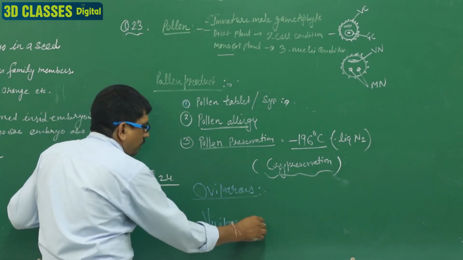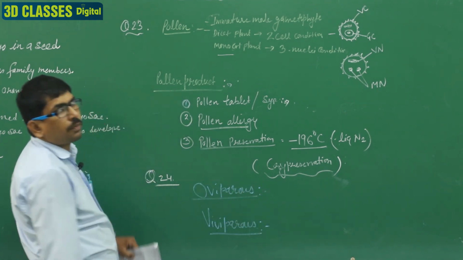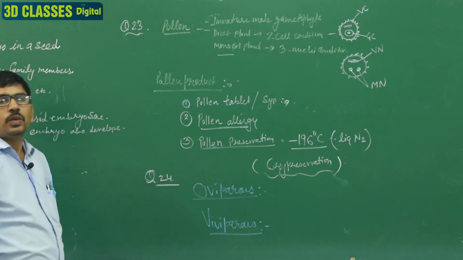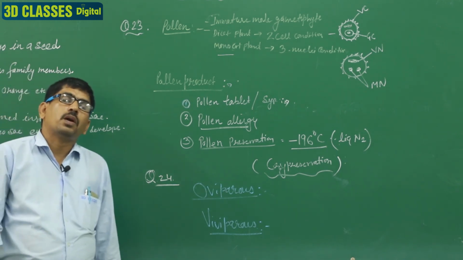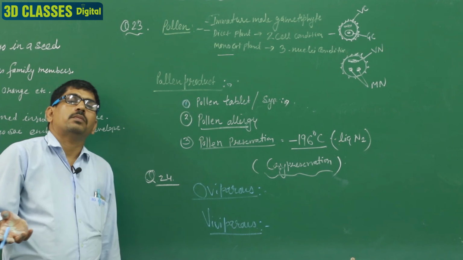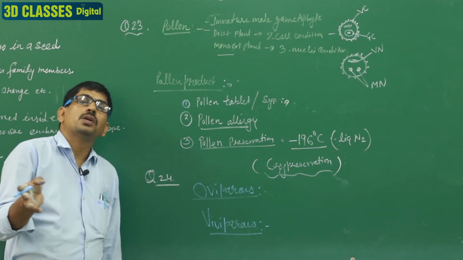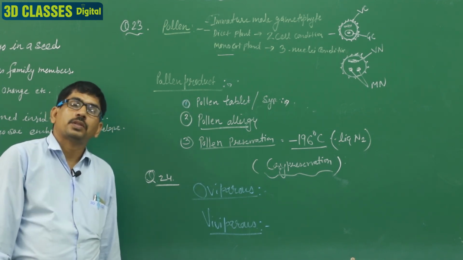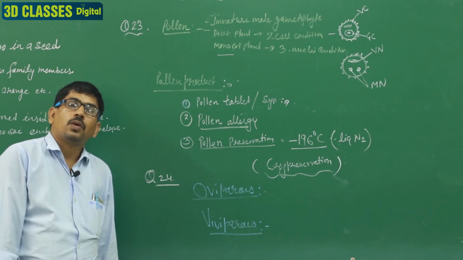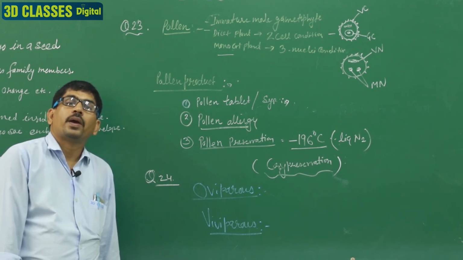Very simple. Ovi means ovum. Those organisms that produce the egg for their reproduction are known as the oviparous.